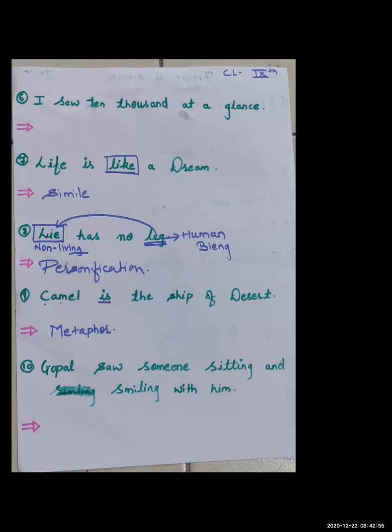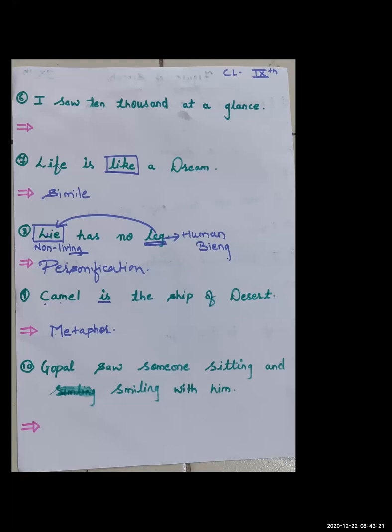If that single character is repeating again and again, think of alliteration. This is a very simple figure of speech, but many of you still make mistakes. So get clear in your mind: when words are repeated, that is repetition, and when only alphabets are repeated, that is alliteration.